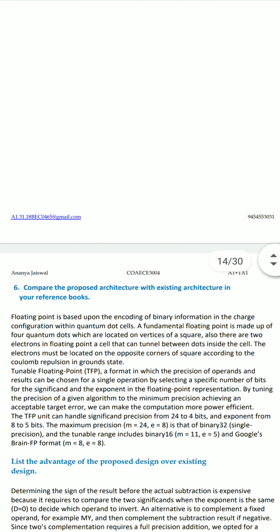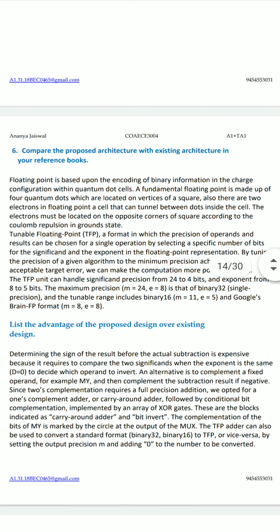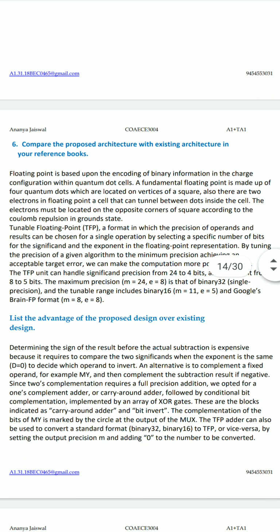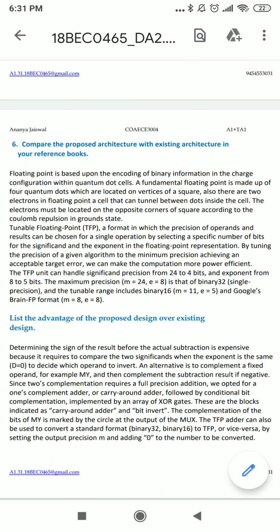Moving on to question number 6, we have to compare the proposed architecture with existing architecture in the reference books. So basically, floating point is based upon the encoding of binary information in the charge configuration within quantum dot cells. A fundamental floating point cell is made up of four quantum dots which are located on vertices of a square. Also, there are two electrons in the cell that can tunnel between dots inside it, on the opposite corners of the square according to the Coulomb repulsion in ground state.